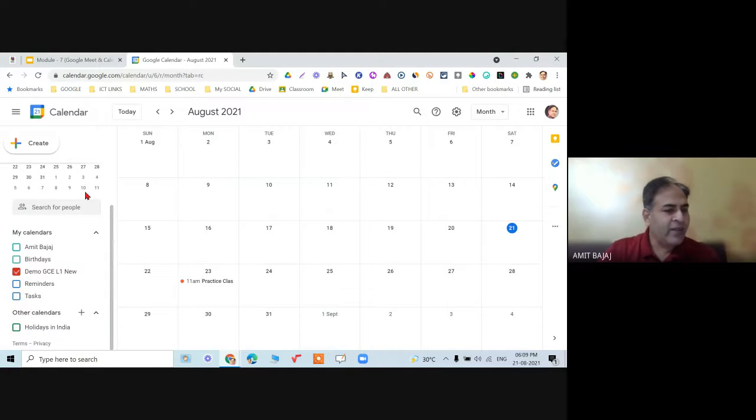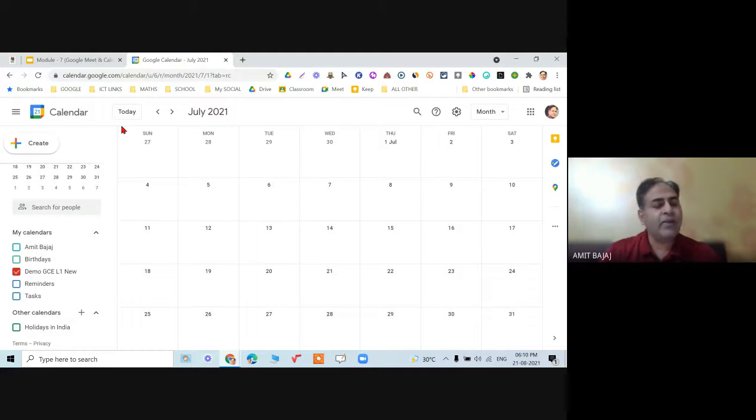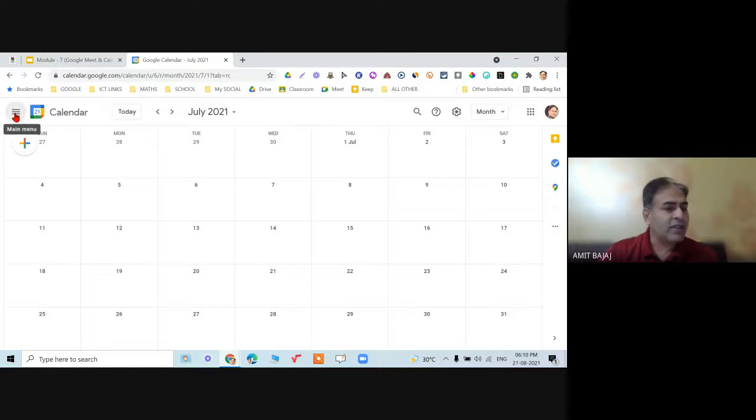A very similar kind of layout and view is available when you use the mobile app. It is highly recommended that if I'm using any Google tool on my laptop or my mobile, I must sync the same account on both the devices, so that if I make any change in this calendar, it will be quickly visible in my Google account and then the mobile app.